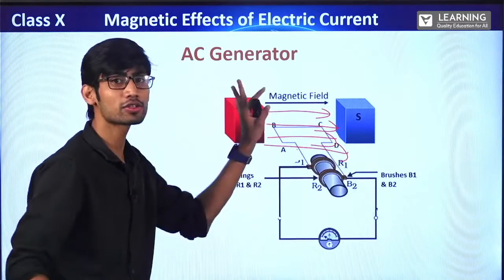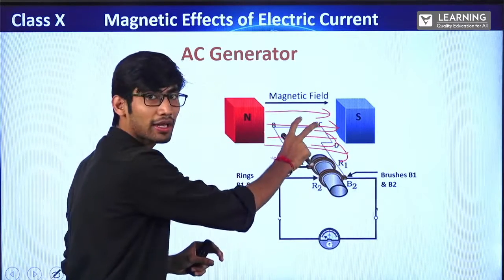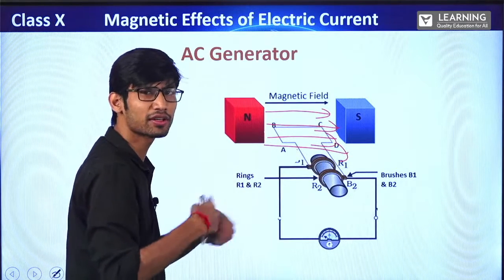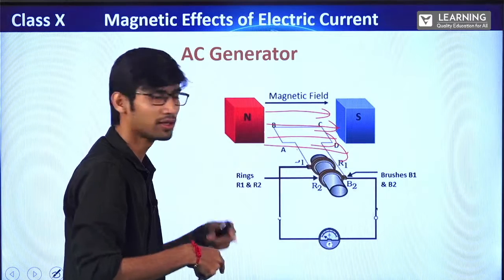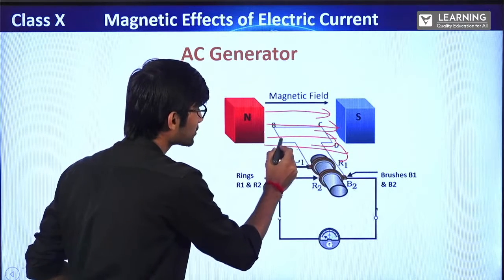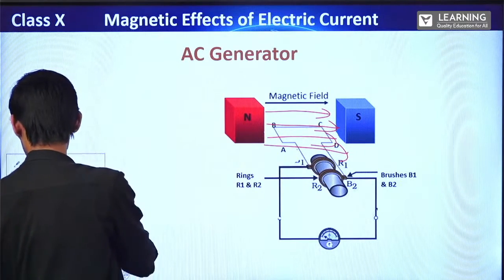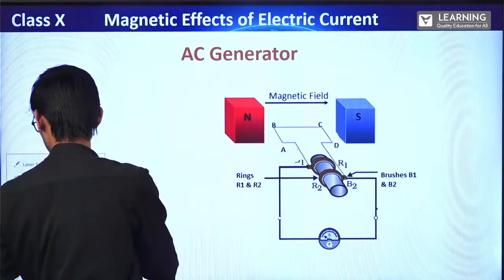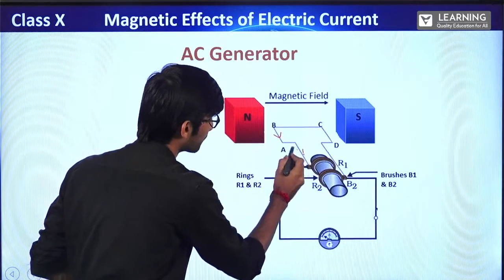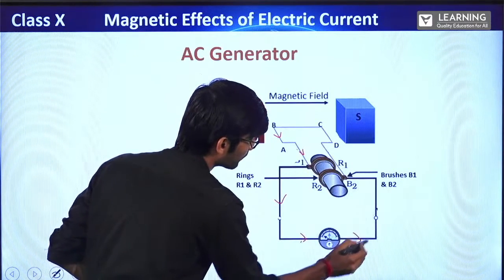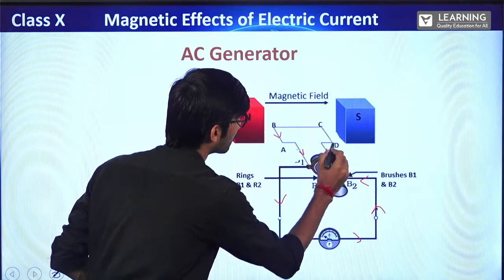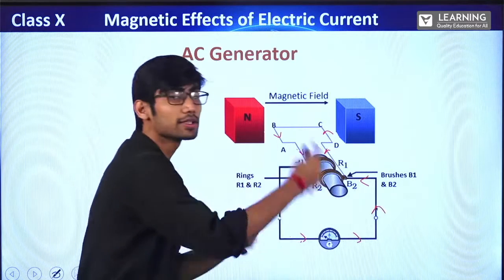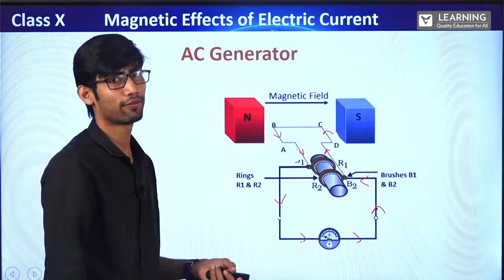While rotating, just now we understood that when the loop in the magnetic field is rotated, then the magnetic field changes continuously, increasing, decreasing, increasing, decreasing, right? Because of which the current will start generating. I'll just remove these lines so that you can see. The current will start flowing. If I start rotating this, the current will start flowing.